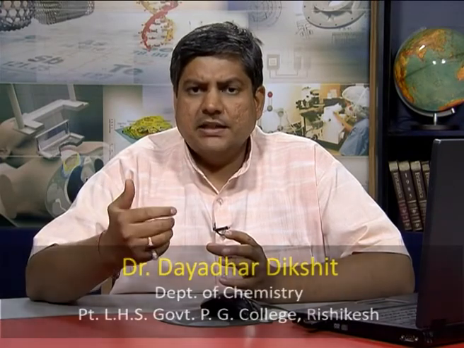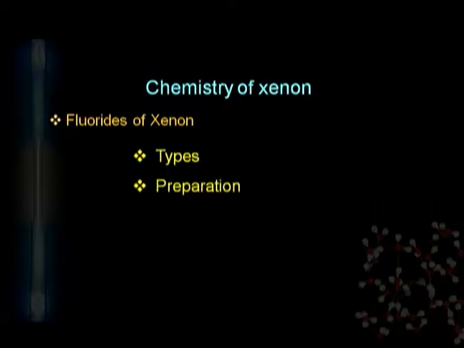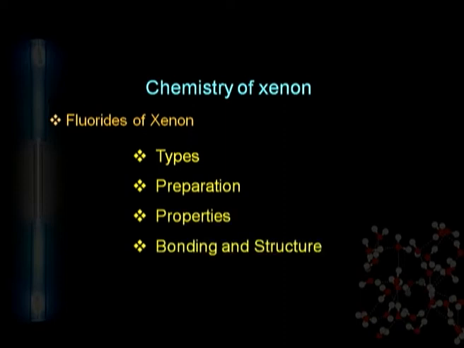In the previous lecture, we explained why highly electronegative species like platinum hexafluoride react with the noble gases. Similarly, in xenon compounds, the fluorides and oxides, oxygen and fluorine have high electronegativity, and hence are able to react with xenon. We will start with the fluorides of xenon. We will discuss the types, preparation, properties and structure and bonding of various fluorides of xenon.